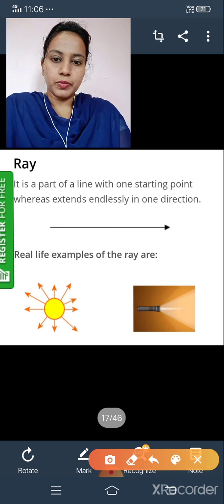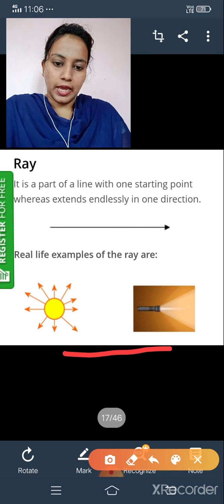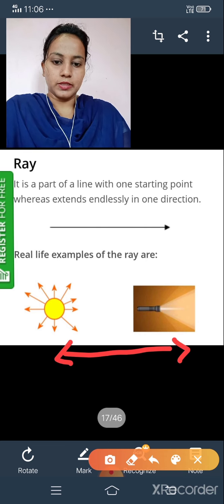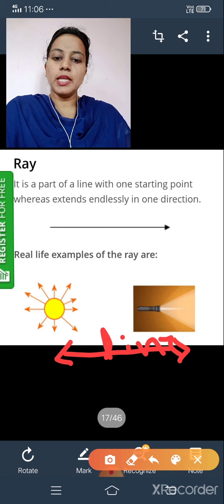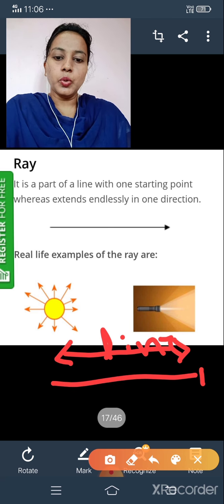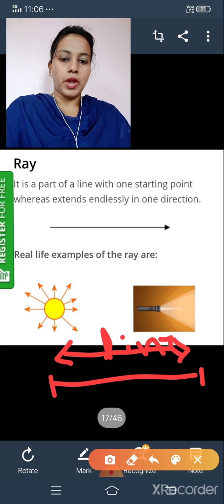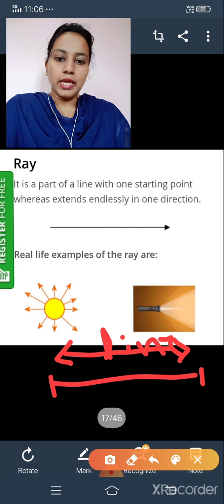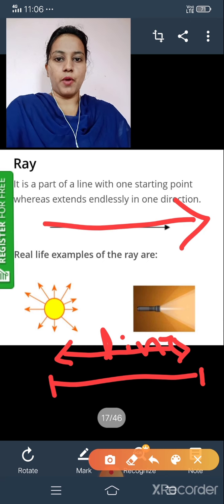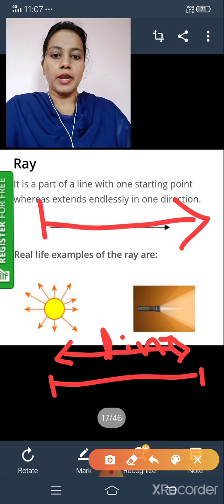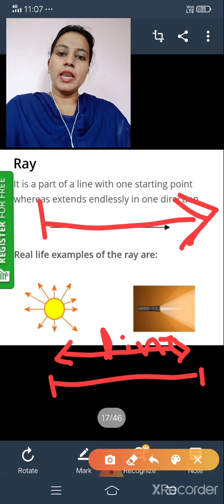As you know, see here, in the line there are no end points. Next, in the line segment there are two end points. But in the ray there is only one end point. At the other end we can extend it.